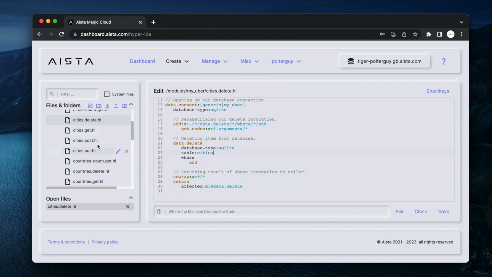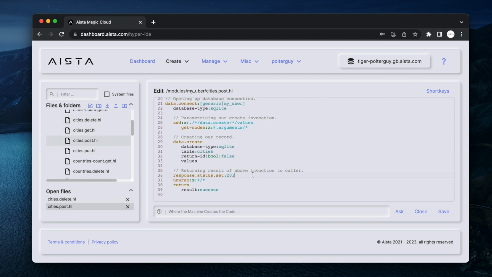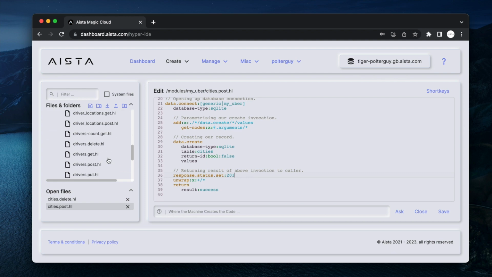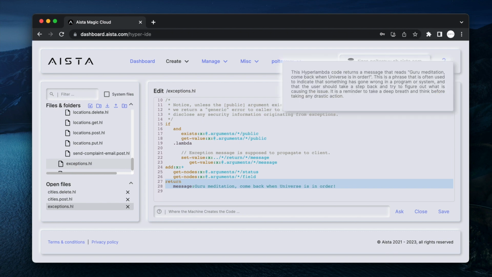Let me find another one, exceptions here, where you can see I'm using Guru meditation, come back when universe is in order. Earlier today, it correctly determined the origin of this statement, which of course originates from Amiga 500 from when I was 14 years old.